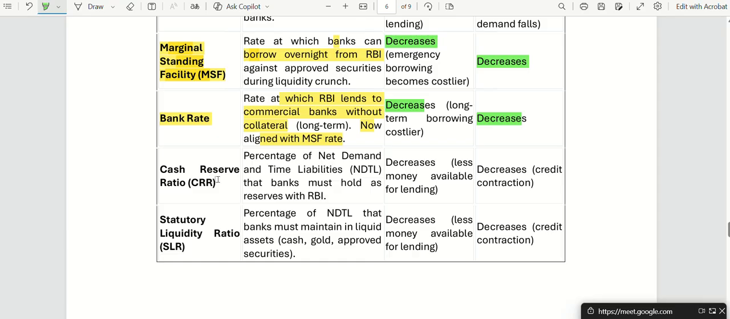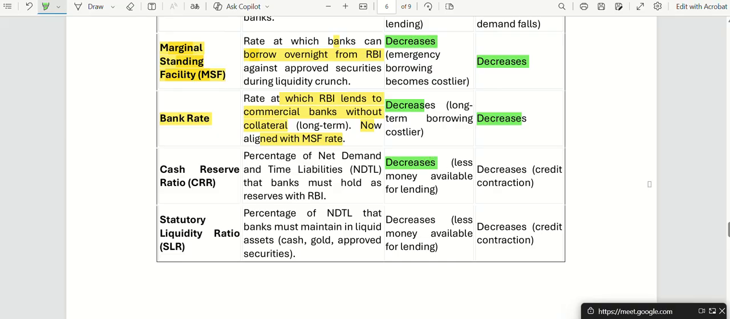What about cash reserve ratio? If cash reserve ratio is increased, money supply also decreases because less money is available. Cash reserve means what? It is the amount reserved in the RBI by commercial banks. So when that reserve ratio is increased, let's just say from 20%, RBI says from tomorrow you'll have to keep 40% of your money with us as reserve ratio. So what will happen?